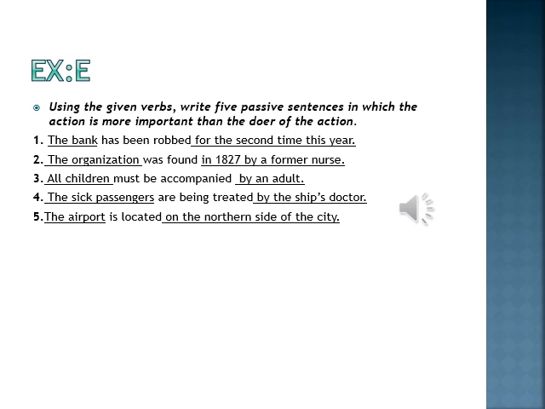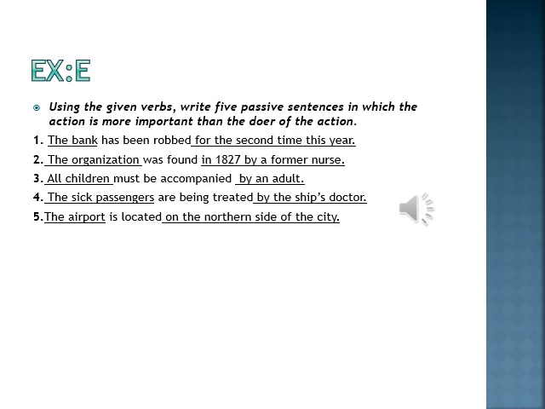Okay students, your exercise E says: using the given verbs, write 5 passive voice sentences in which the action is more important than the doer of the action. Here in these sentences, the subject and object both are not given. There are blanks. Only they have given you verbs. You can make the sentences of your own choice, but for the best, I have written it for you. You can write these in your book.